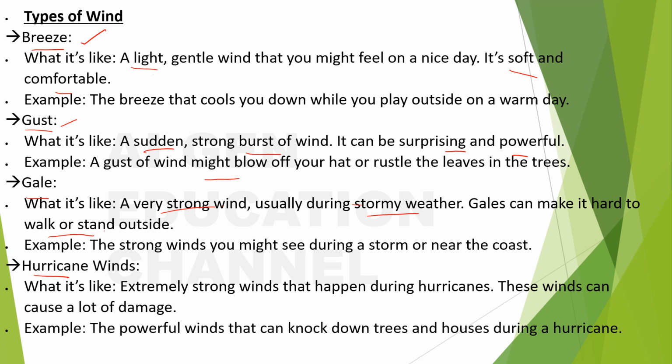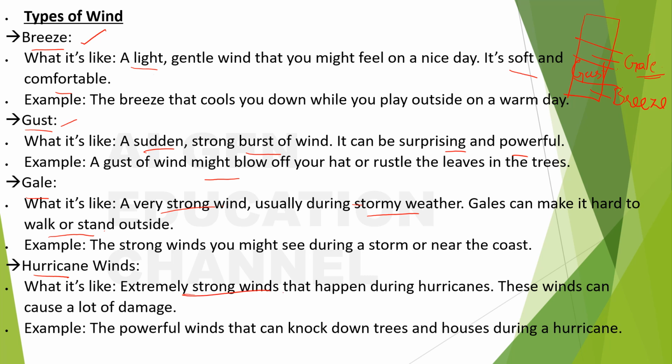So the breeze is soft and lighter, and then comes the gust. It's heavier than a breeze, but less than a gale. With a gale you can't even walk outside.